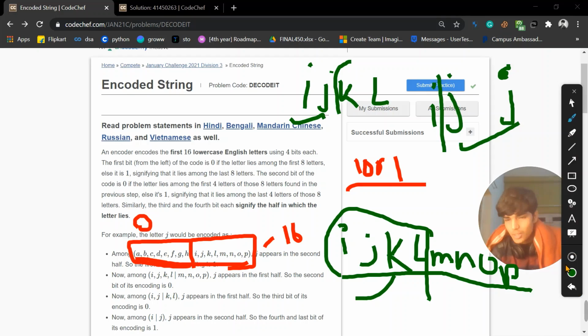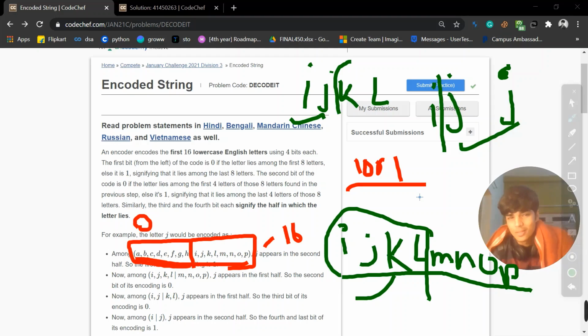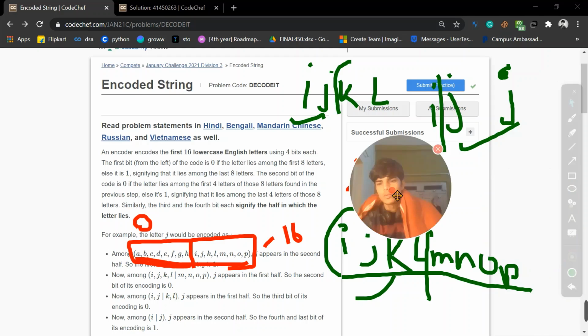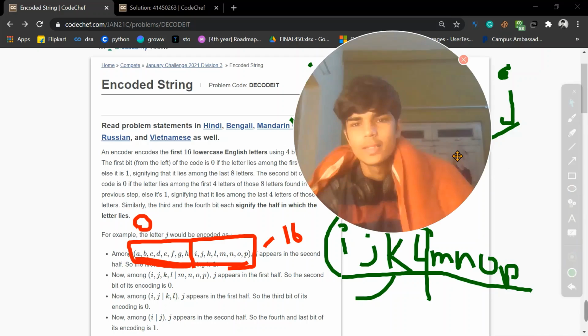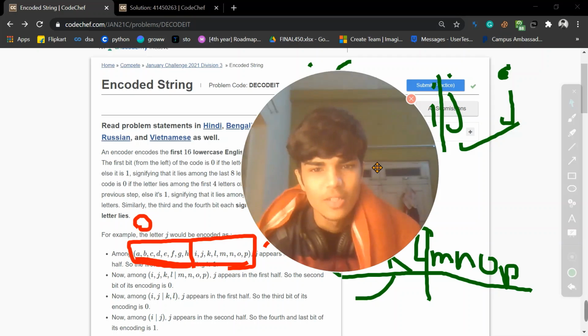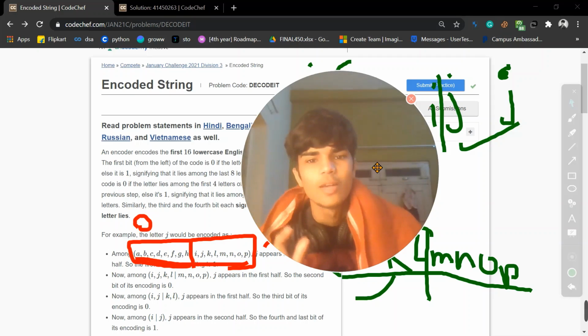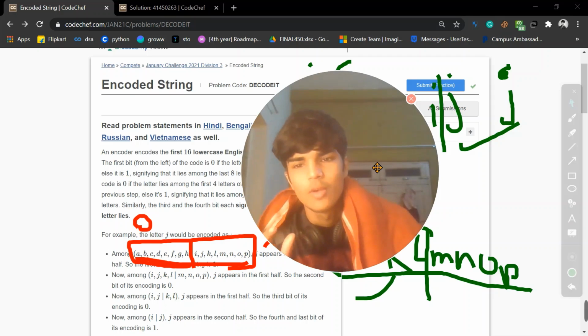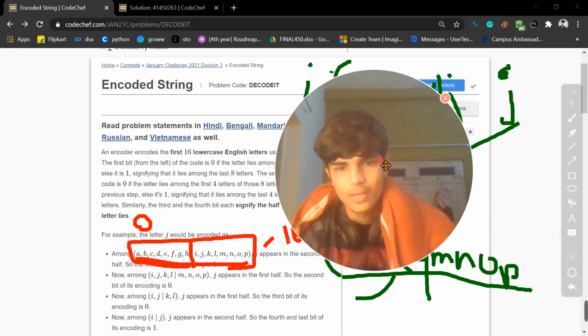So I didn't go with this really silly method. Who is going to break it and loop and do recursion and everything? This is really going to take your time. So I found a method: there is a connection between decoding the binary number into decimal, and at that decimal position the character is there. So let me help you directly.